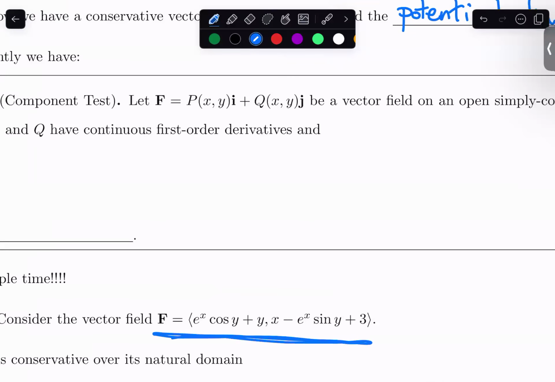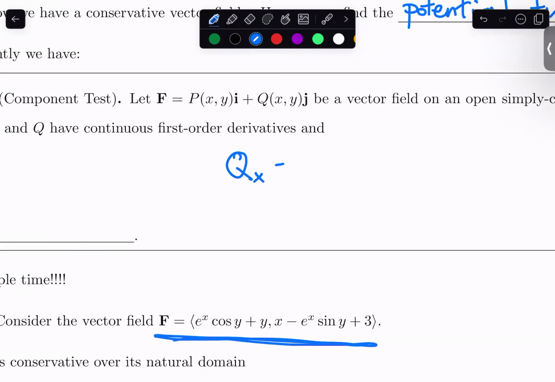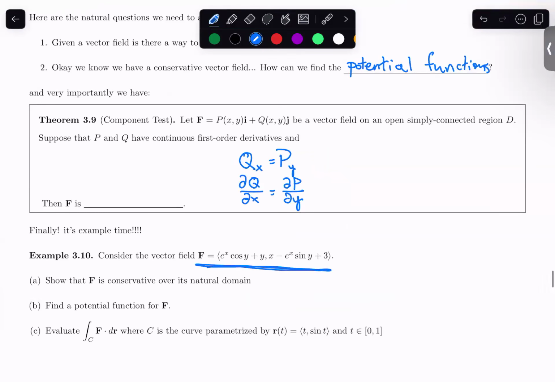And the conclusion goes, if you have Q sub x equaling P sub y, so if you want the partial notation, we can do that too, the partial derivative of Q with respect to x equals the partial derivative of P with respect to y, then my claim is that F is a conservative vector field.